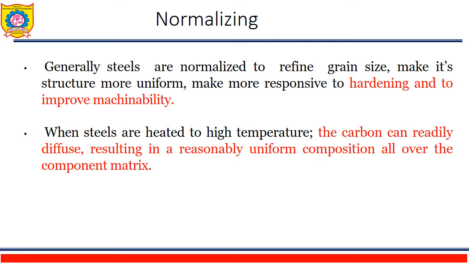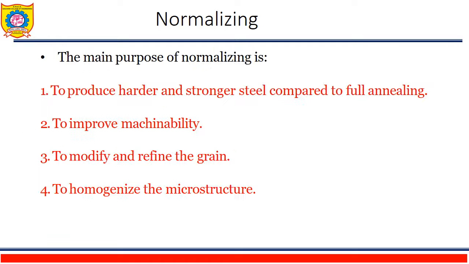When steels are heated to high temperature, carbon can readily diffuse, resulting in a reasonably uniform composition all over the component matrix. So what are the main purposes of normalizing? The main purposes of normalizing are as follows. First one is to produce harder and stronger steel compared to full annealing. Second is to improve the machinability of steel. Third is to modify and refine the grain. Fourth is to homogenize the microstructure of steel.